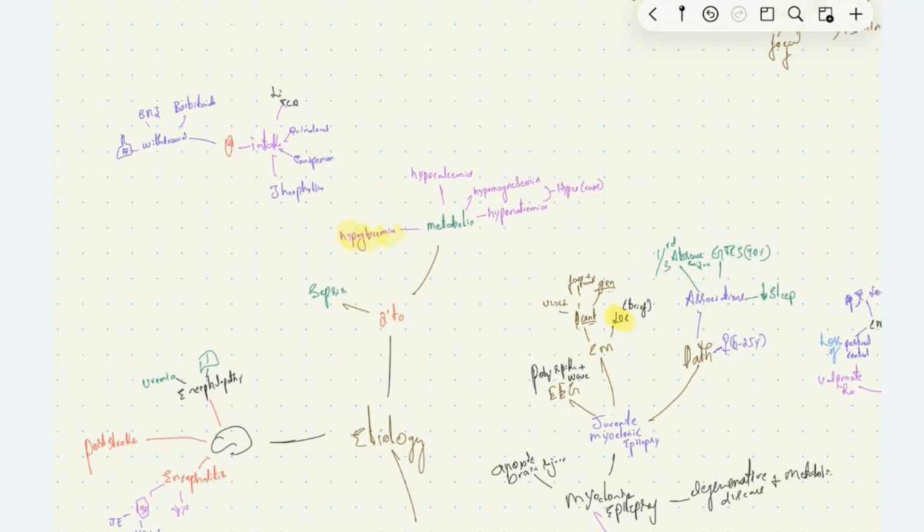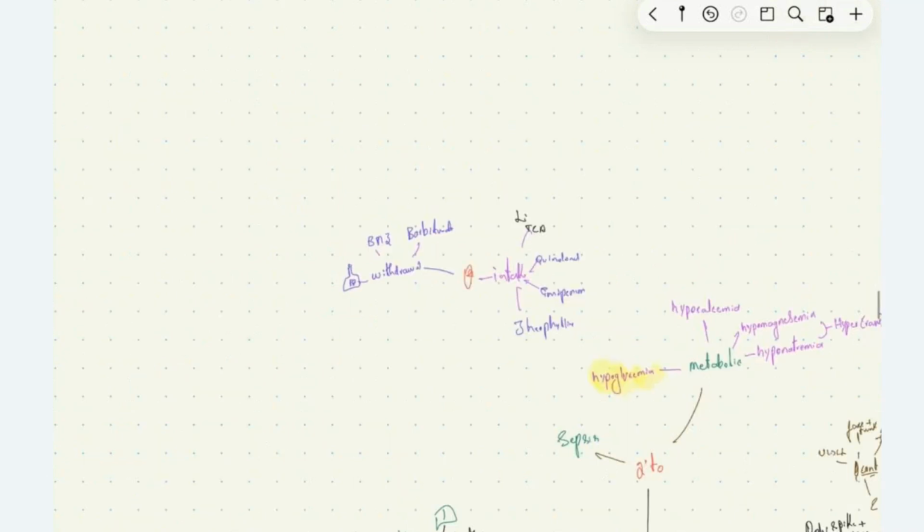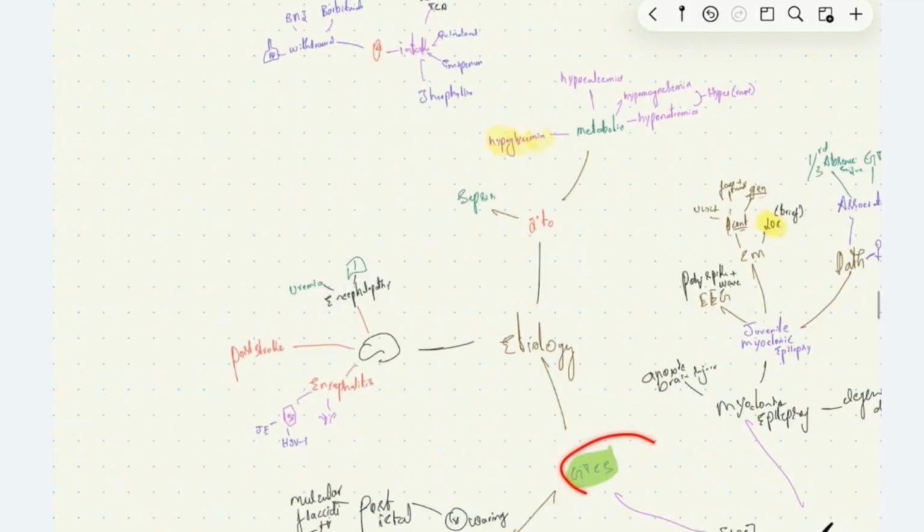Hypocalcemia may cause GTCS, and also most importantly, hypoglycemia may cause GTCS. The intake of some drugs like lithium, tricyclic antidepressants, fluoroquinolones, imipenem, and theophylline has been associated with GTCS, and withdrawal of drugs like CNS depressants such as barbiturates, benzodiazepines, and withdrawal of alcohol has been associated with generalized tonic-clonic seizure.